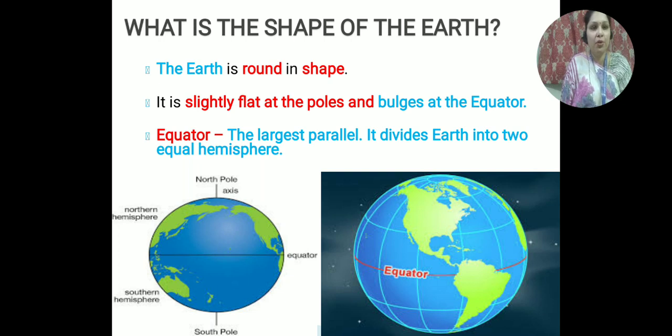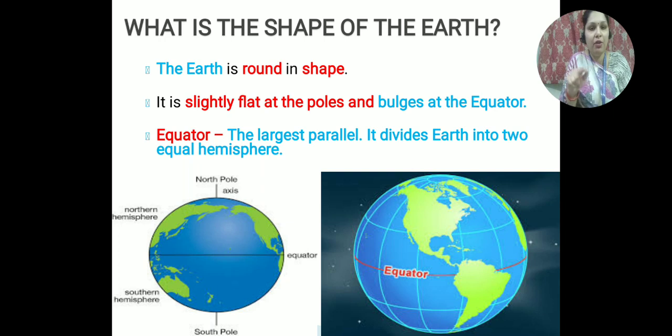We have two poles on earth. One is the north pole and the second one is the south pole. So our earth is slightly flat at the pole side and bulges at the equator.